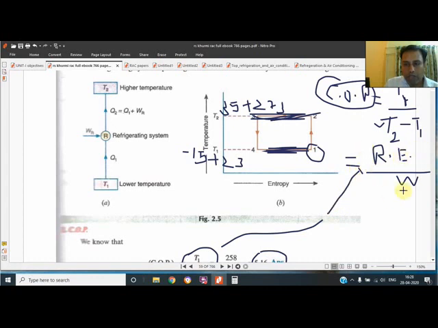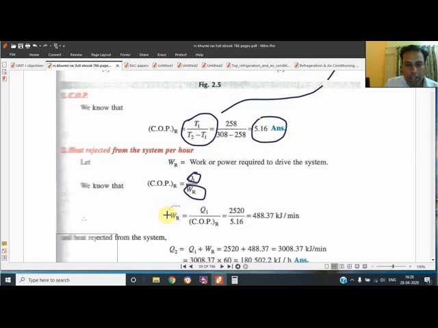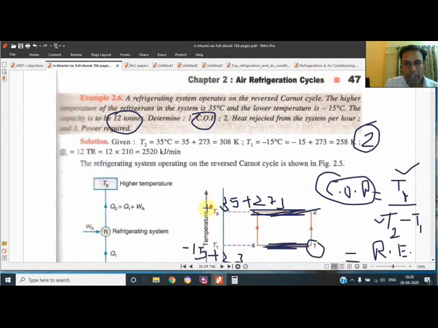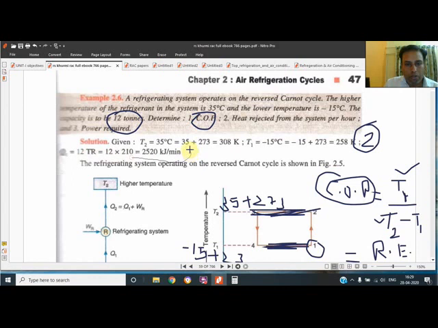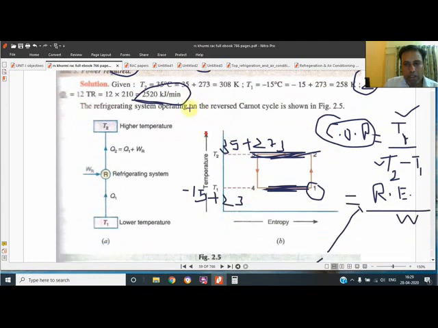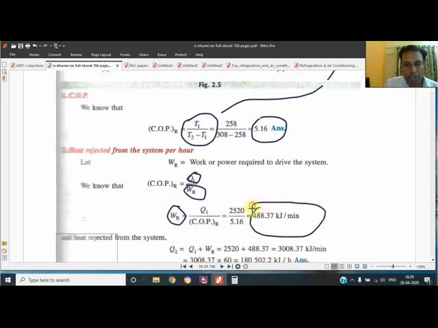The same thing they have used, refrigerating effect upon work done, and from this they have determined the work done. The refrigerating effect is given in the question, that was 12 ton. They initially converted the 12 ton into kilojoule per minute. The refrigerating effect was known, the numerator was known, and COP was also known, so W they have determined.